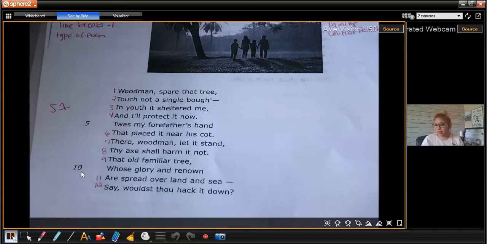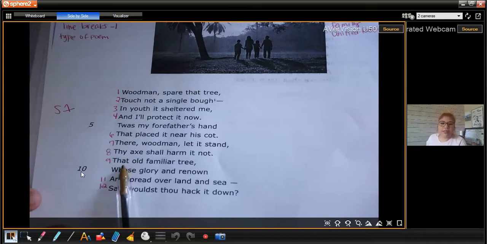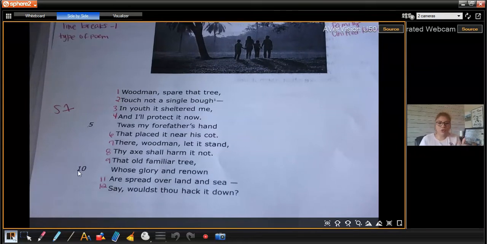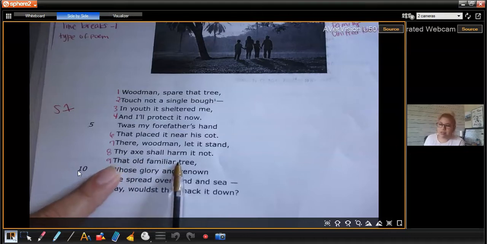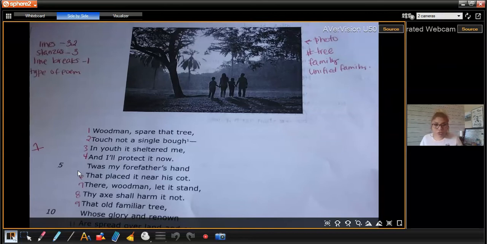So you could already tell that this poem is very old. How do you know that? The type of verbiage that they use. For example, thy. So thy is yours. So for example, here they're saying your axe shall not harm it. So what are they talking about? They're talking about a tree.